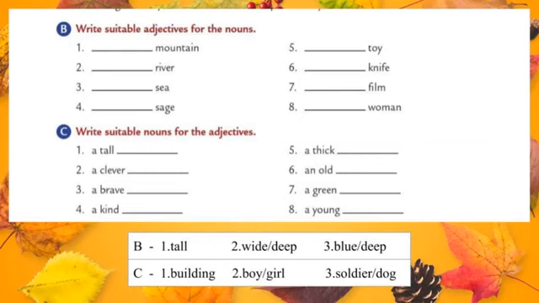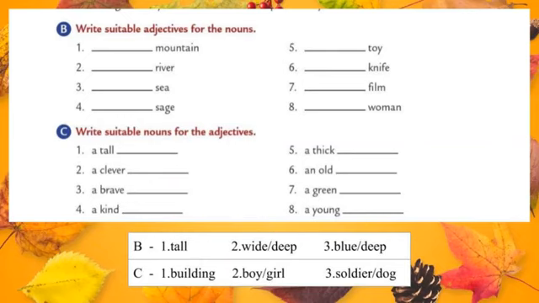In the previous exercise they gave nouns and we wrote adjectives, but in this exercise they gave adjectives, we should write the nouns. Let's see the first one, that is a tall dash. We can write any noun, a tall tree, a tall man, whatever you can write, but you should write suitable nouns. So I am using the first one as a tall building.